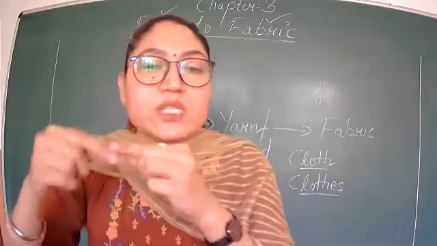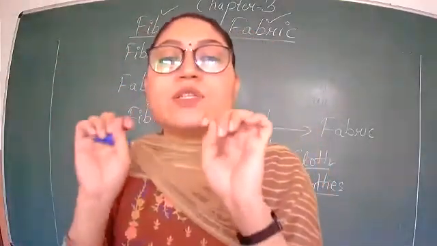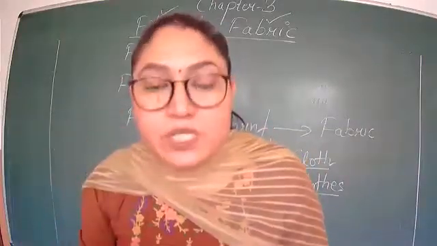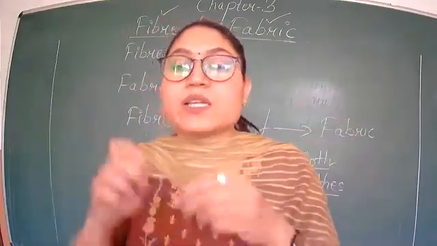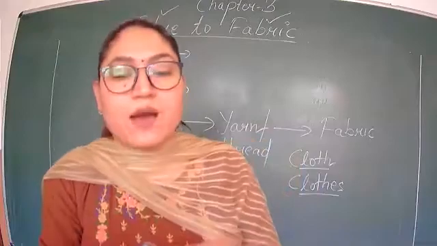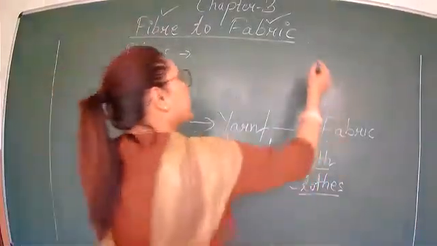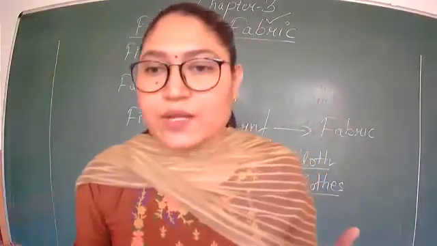So fibers are twisted together to form yarn. Okay, yarn is a strong and long thread which is made by twisting the fibers together. Fibers are very delicate. So many fibers are twisted together to form yarn, and then yarns are weaved together in a criss-cross pattern. You might have observed, you all are wearing clothes right now.